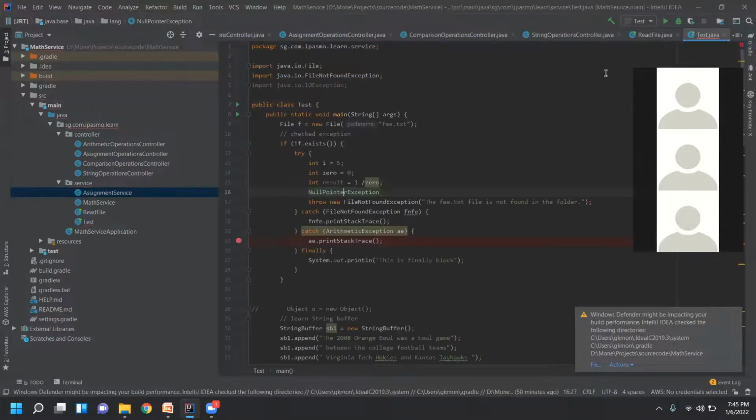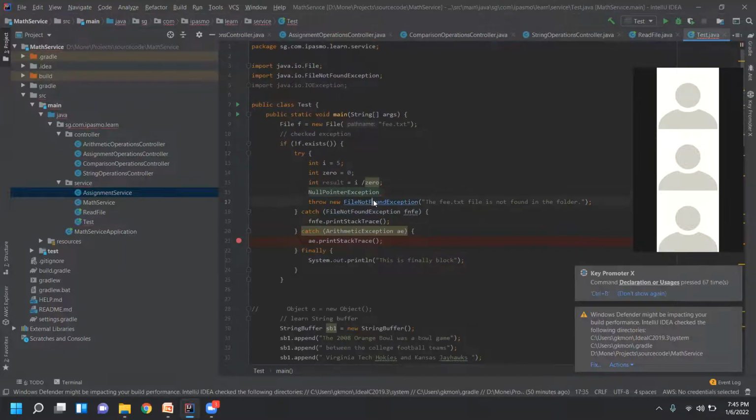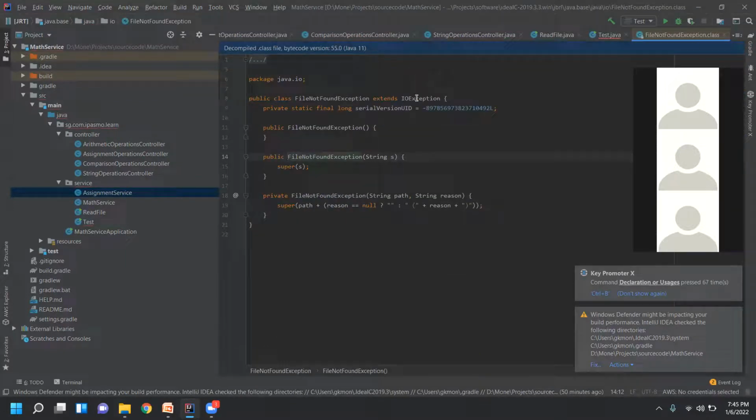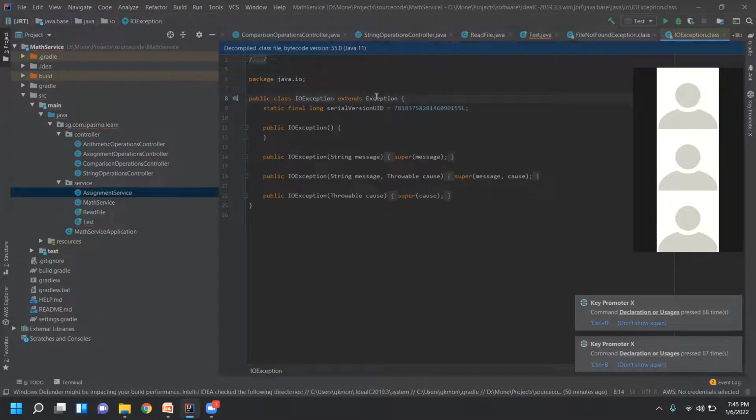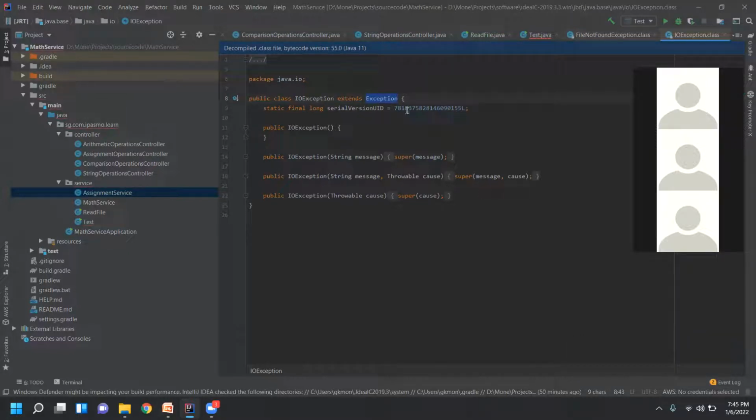So now you understood this. And then FileNotFound, right? I click on this. You see it extends IOException. If I click on this further, it extends Exception. So it is not extending RuntimeException or anything. That's why this is a compile time exception.